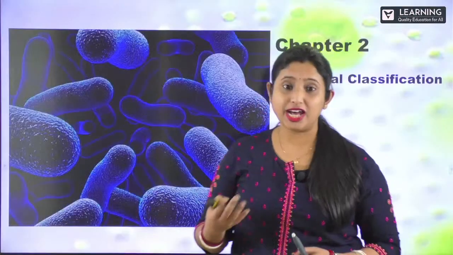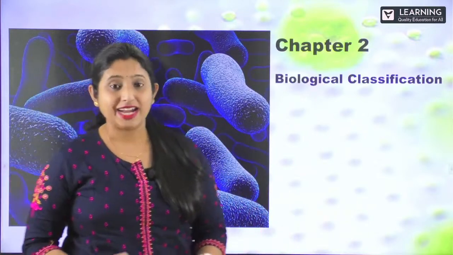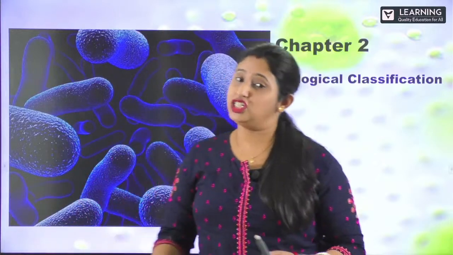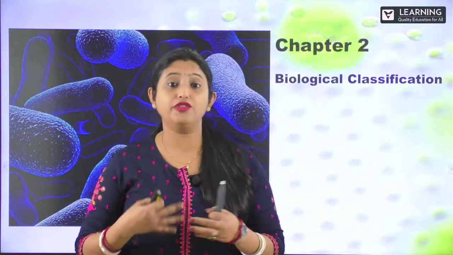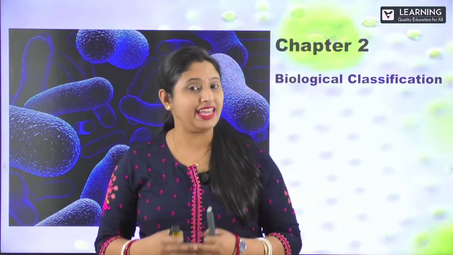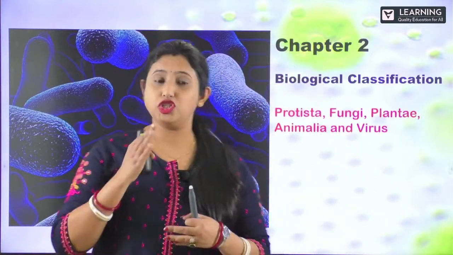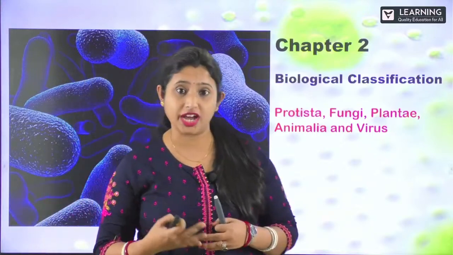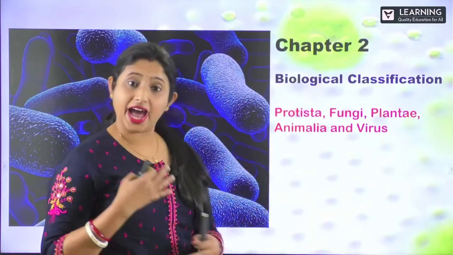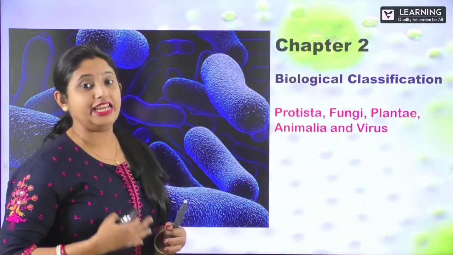So in our previous class, we started a new chapter, right? What was that? Chapter number 2, which is biological classification. Under that chapter, we completed the types of classification and we also saw the kingdom Monera, isn't it? So today will be lecture number 2, which covers Protista, Fungi, Plantae, Animalia, and virus. We are going to learn all these things in detail in today's class.